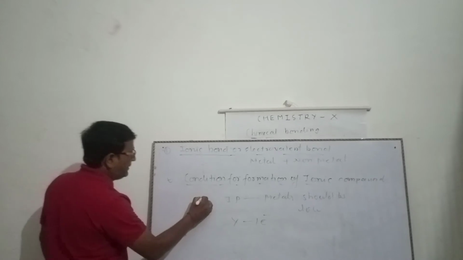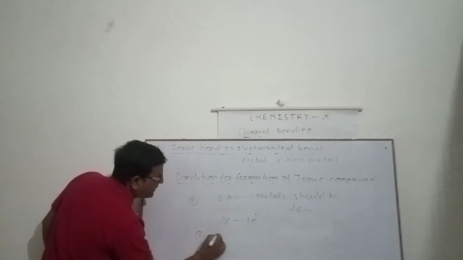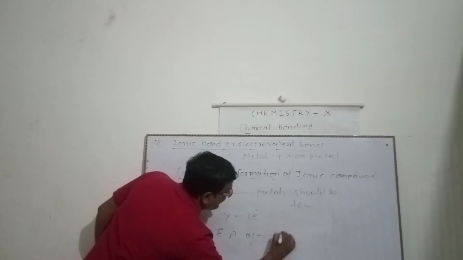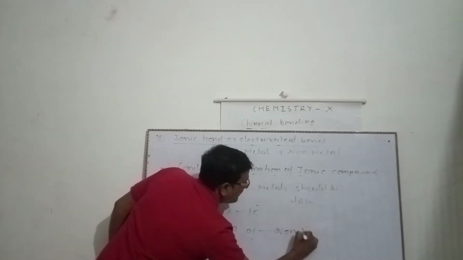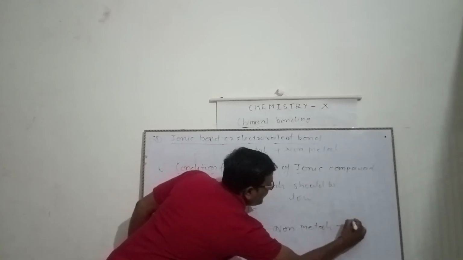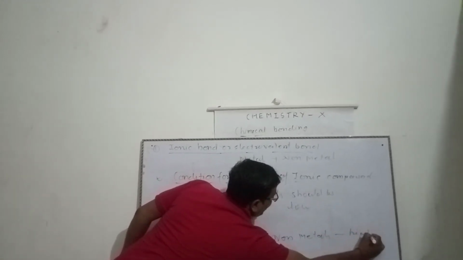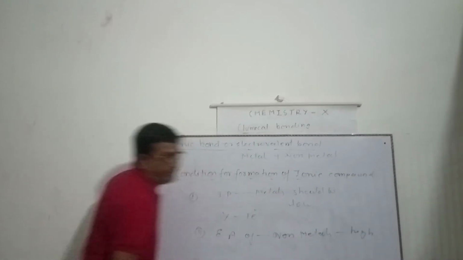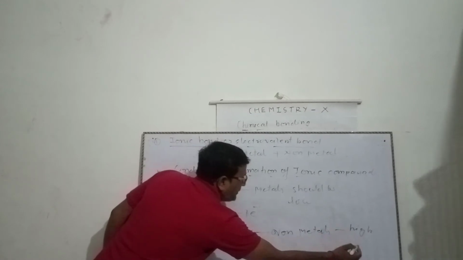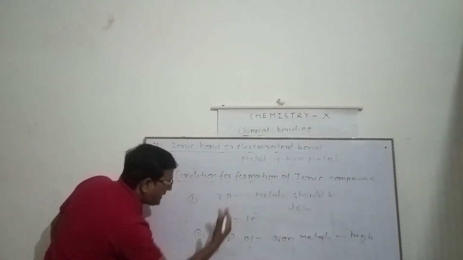First condition. Second condition, electron affinity of non-metals should be high. Why should it be high? Because it easily gains the electron.